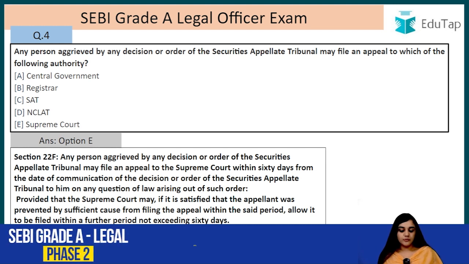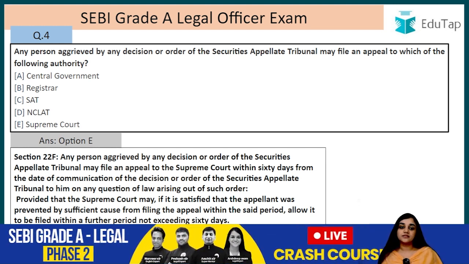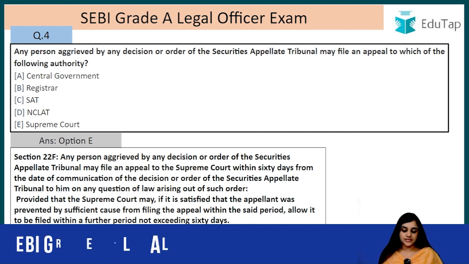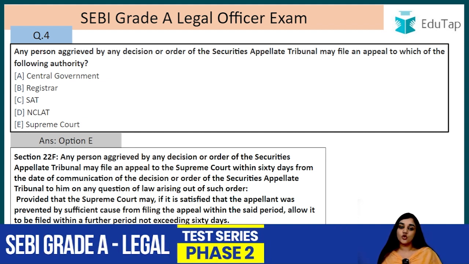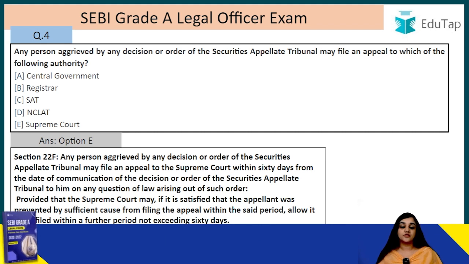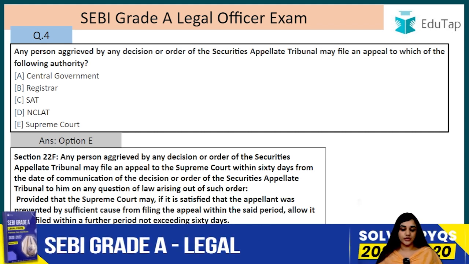Any person aggrieved by any decision or order by the Securities Appellate Tribunal may file an appeal to the Supreme Court. So, they can file an appeal to the Supreme Court, and the period of limitation is 60 days from the date either of the communication of the decision or from the date of the order of the Securities Appellate Tribunal to him on any question of law arising out of such order. But it has to be on a question of law.